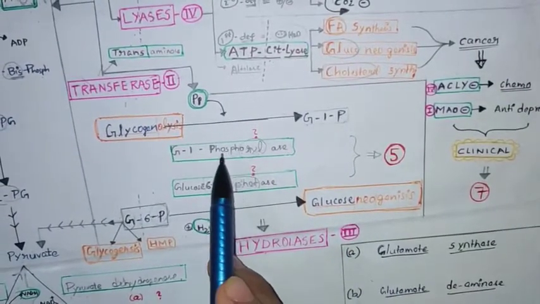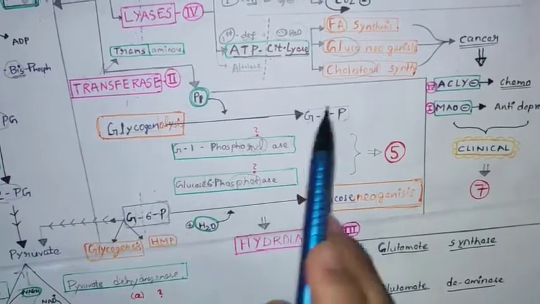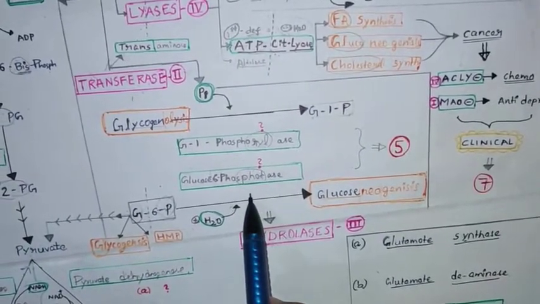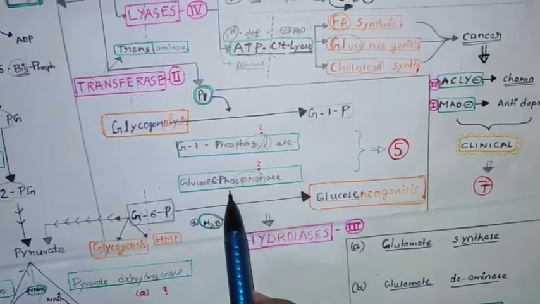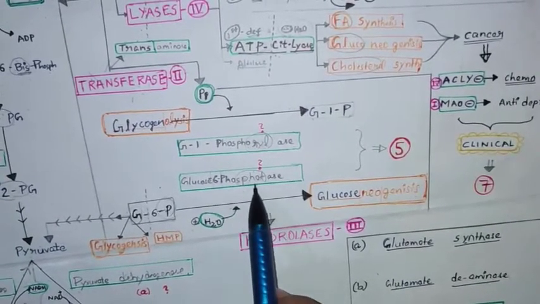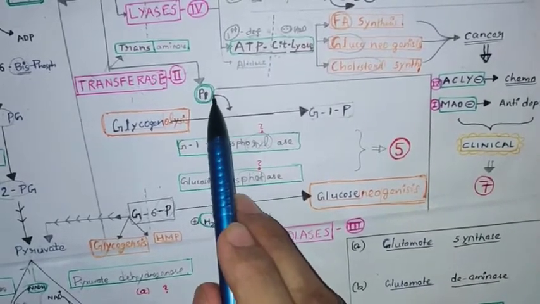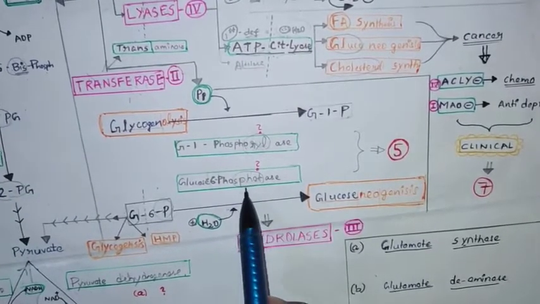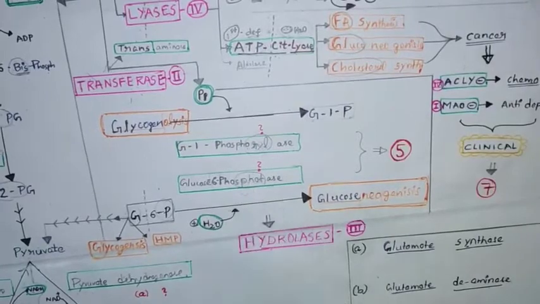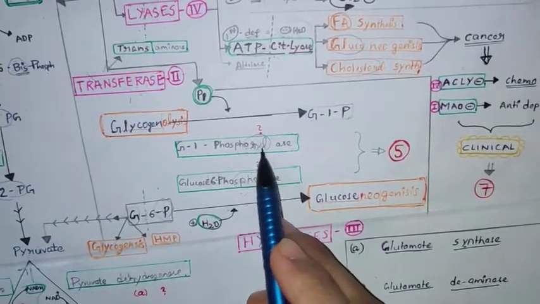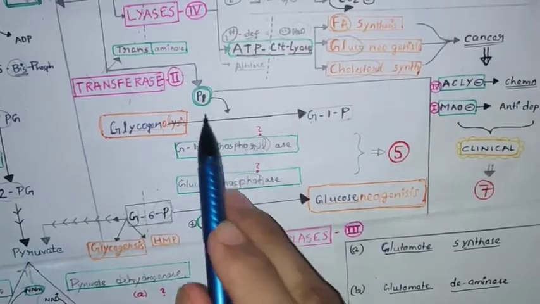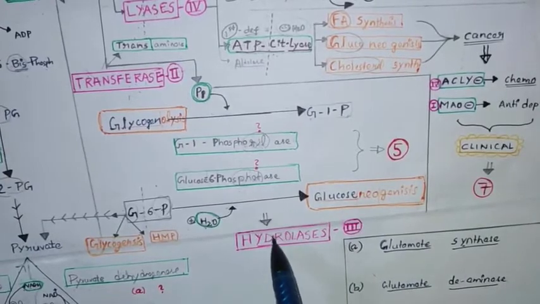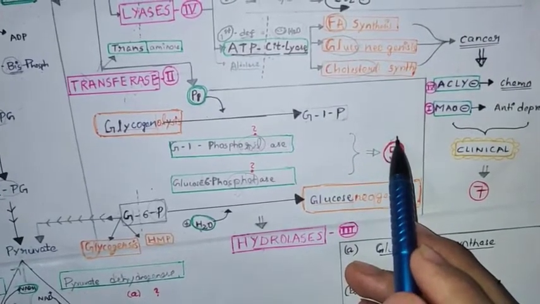Coming to the fifth one, we have already discussed this. They can give options as phosphorylase and phosphatase. They give this reaction, and they give the option as phosphatase and none of the above. You will choose phosphatase, but it is wrong. You should choose none of the above, because it is not phosphatase, it is phosphorylase. If you see the phosphate group is adding, and when phosphoryl is not in the options, you can choose phosphatase by mistake. So you should see even the small spellings, even that matters. Phosphoryl means it is transferase. Phosphatase means you should see a water molecule, then hydrolase. Okay. So in that way, the fifth possible question can be asked.